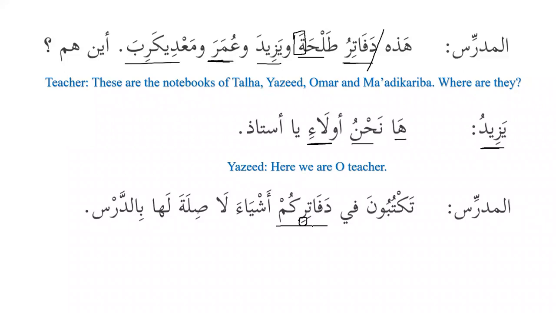Because it is being used as mudaf. Dafatir is mudaf and kum is mudaf ilayh. And we have learned in the previous lesson that a noun that is al-mamnu min as-sarf can accept kasra for two reasons. One of the reasons is that when it is used as mudaf, then it can accept kasra. So we can see that dafatir is mudaf and kum is mudaf ilayh. That's why it has kasra over here.